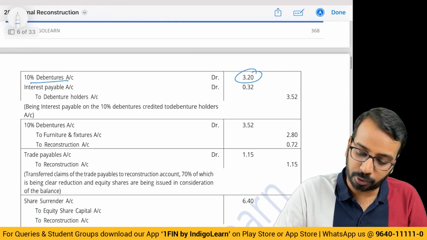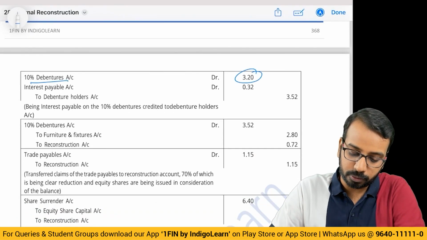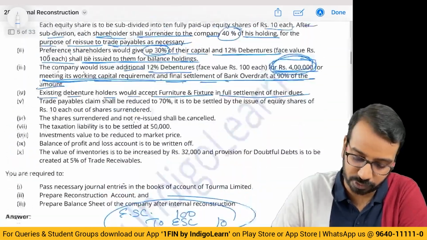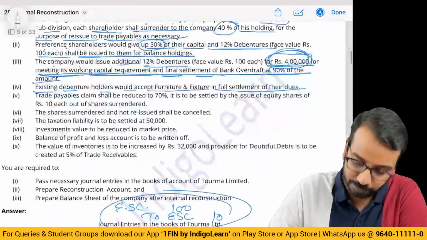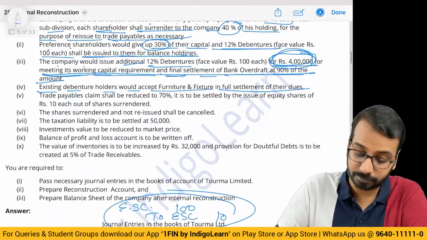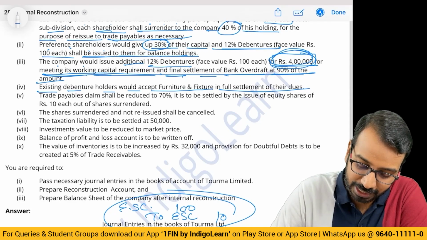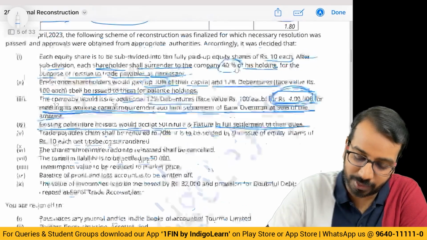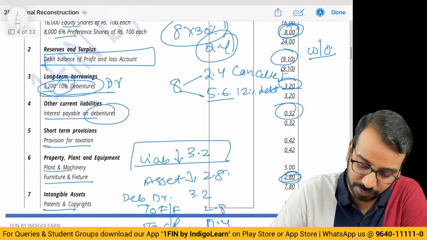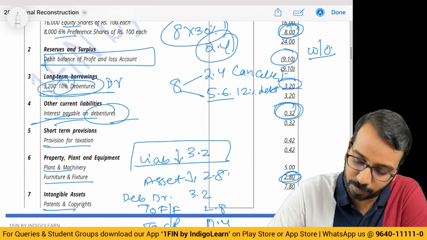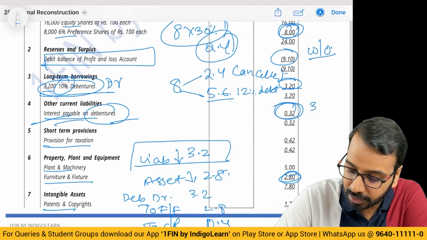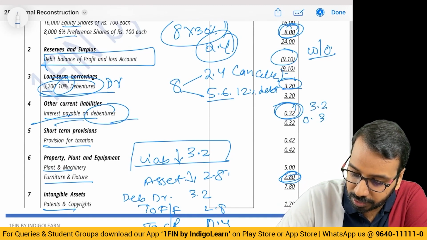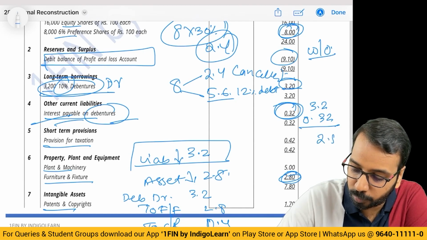Debentures 3.2. Oh, so see, I missed it, no? Interest was also there. Sometimes we tend to miss. Debenture holders would accept in full settlement of their dues. While reading the question, we saw there is interest payable also, 0.32. So 3.2, 0.32. For that we are using 2.8 of settlement.